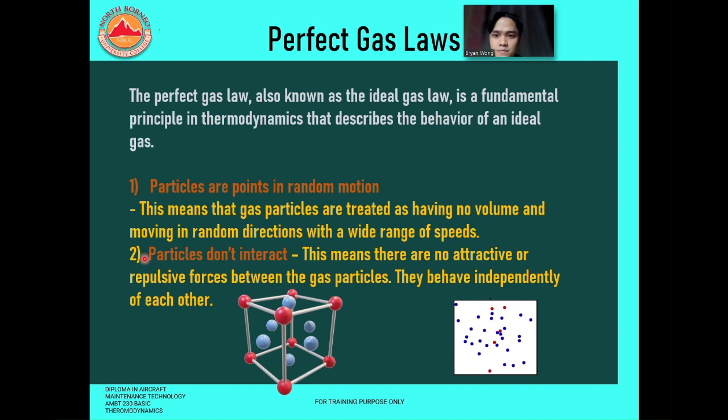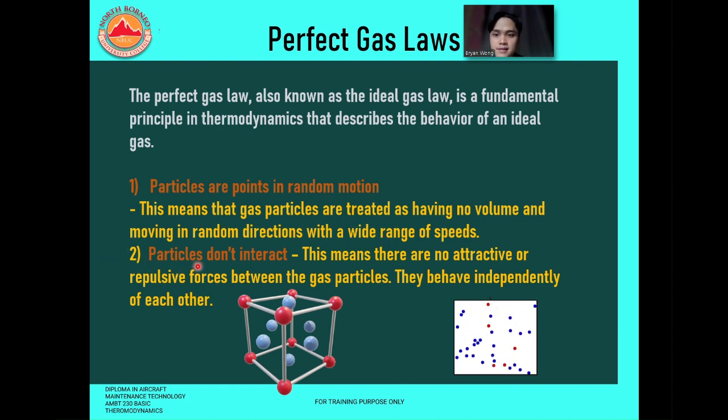So what are the ideal behaviors of a gas? Let me read this first part. One, particles are points in random motion. So what does this mean? This means that the gas particles are treated as having no volume and moving in random directions and in a wide range of speeds. So basically, particles are moving in random motion.